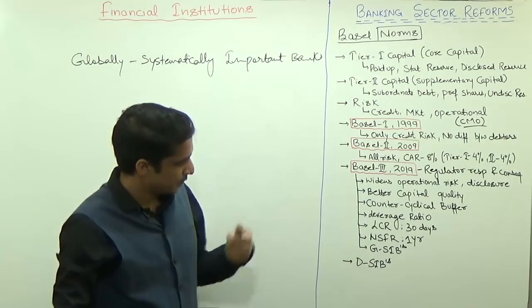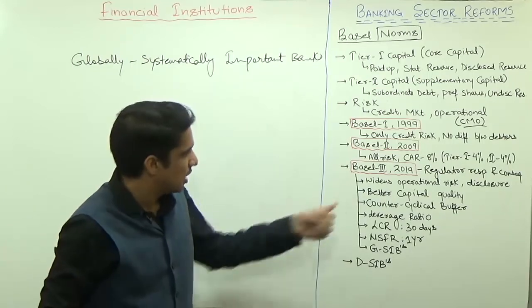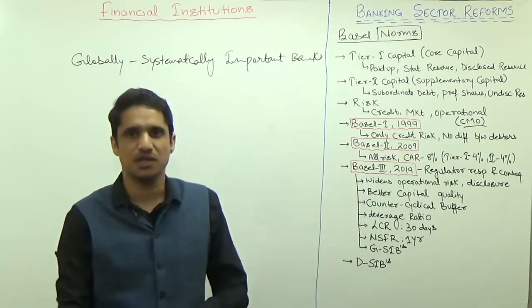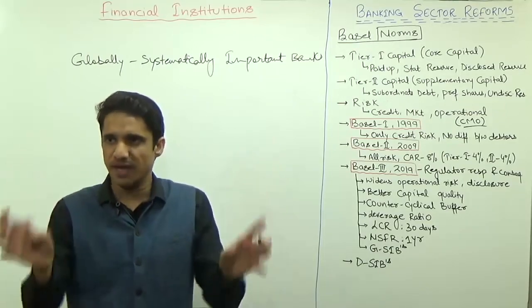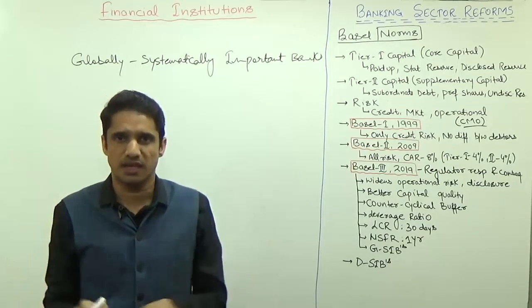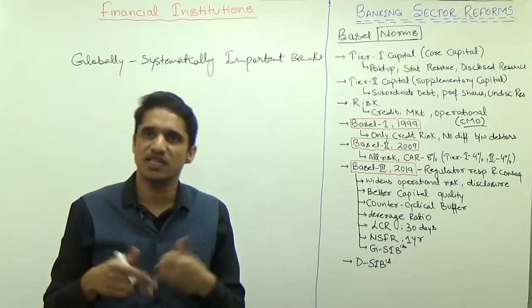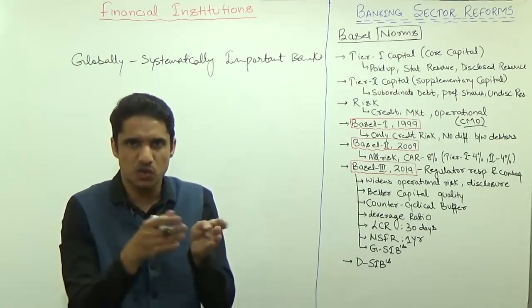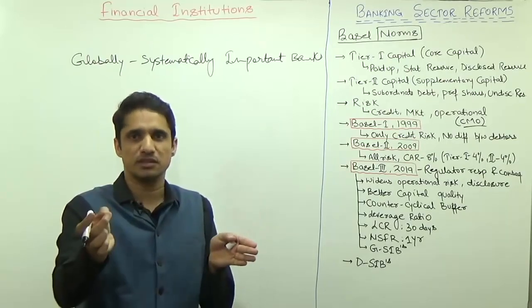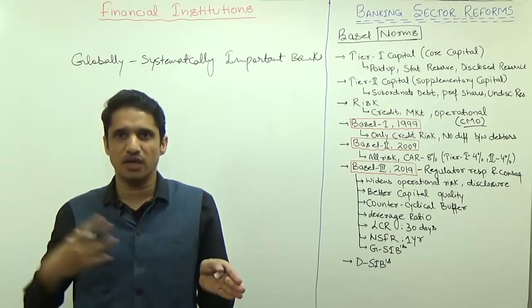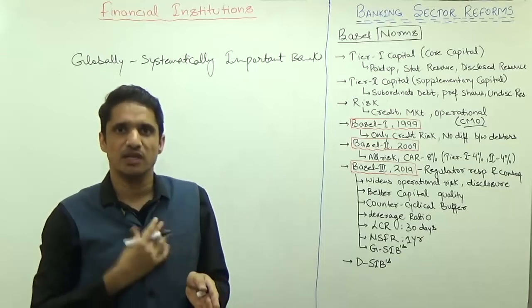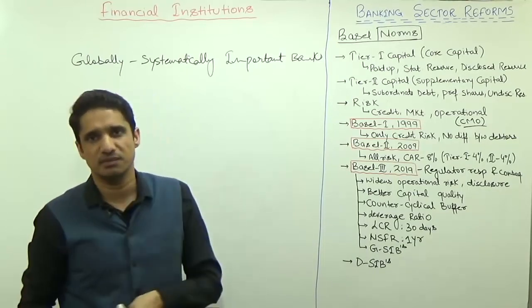So by learning from that mistake, under Basel III we came up with the concept that whatever these big international banks are there, you have to take special care of these banks. The transparency norms, the disclosure should be more than the normal banks, because we as the world economy cannot afford that any of these banks files bankruptcy.